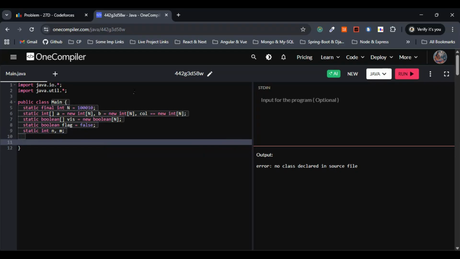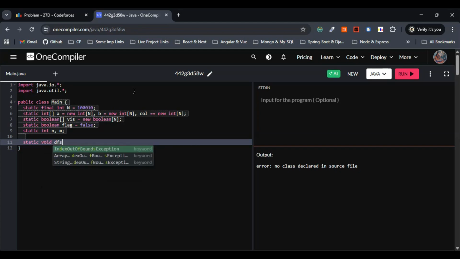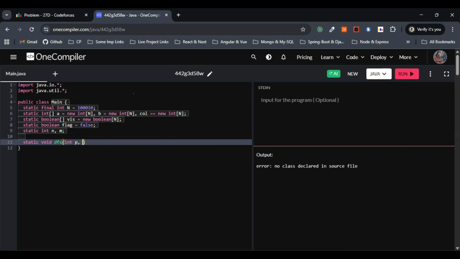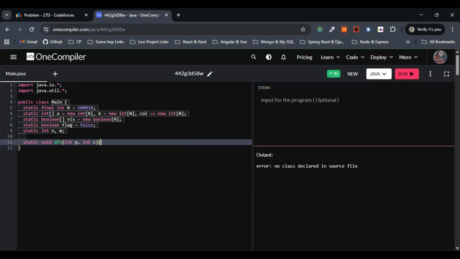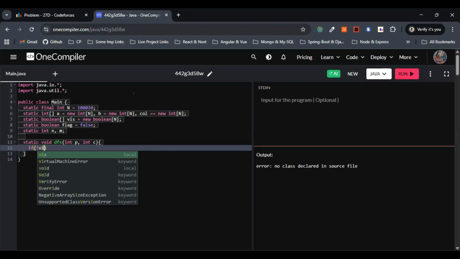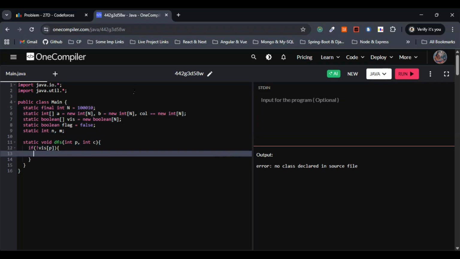Now we have to perform the DFS. So I'll go with static void DFS with the parameters p as well as c. Within this method, first, if this node hasn't been visited yet, so I'll go with not of visited of p, then we have to visit that one and mark it as visited.